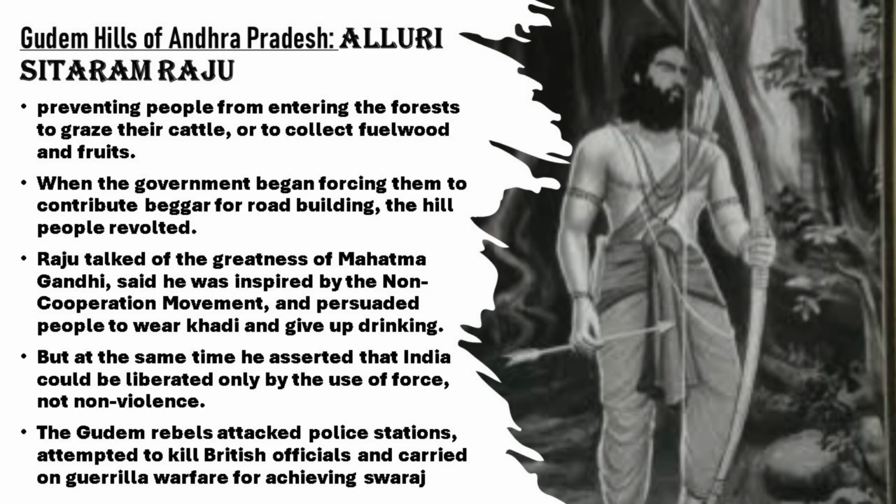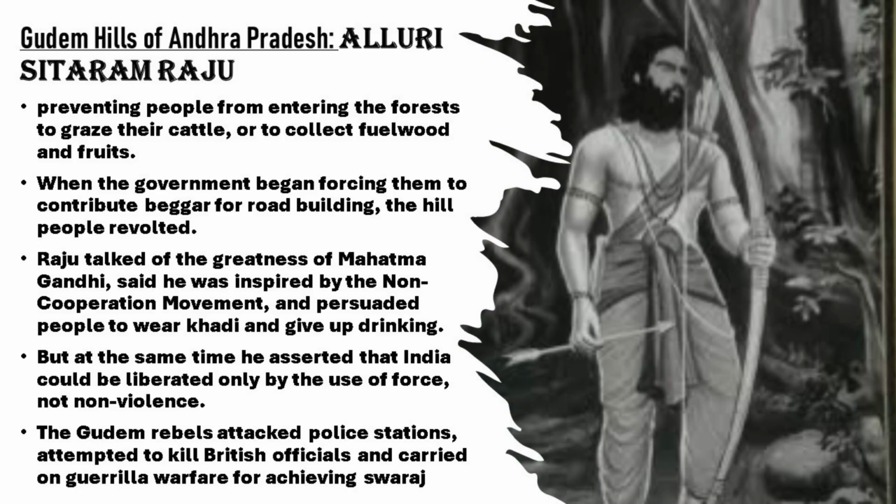Although he was a follower of Gandhiji, he said very clearly that we will not get independence unless we use force. Through non-violence, it will not be possible to get independence. This was the statement made by Alluri Sitaram Raju.